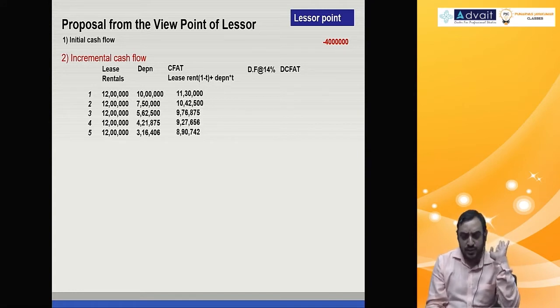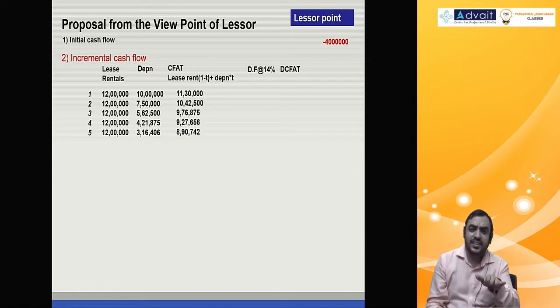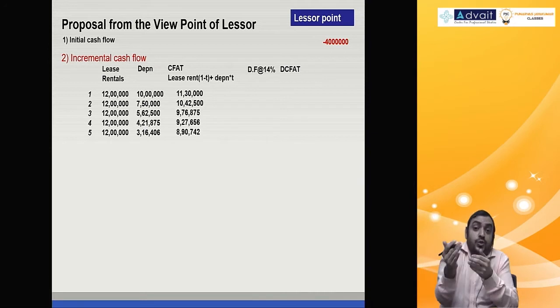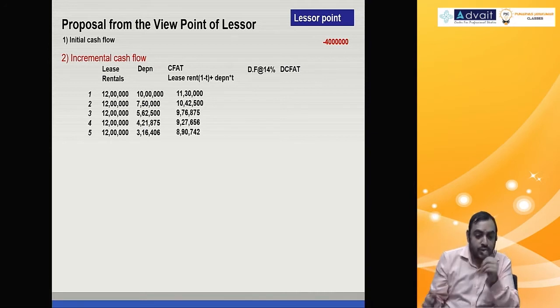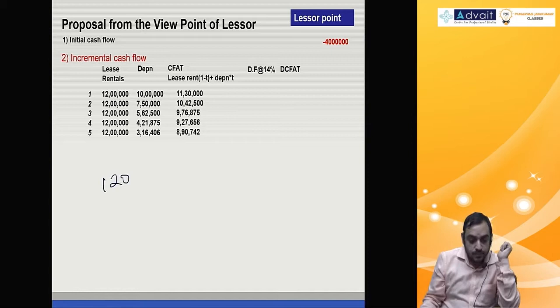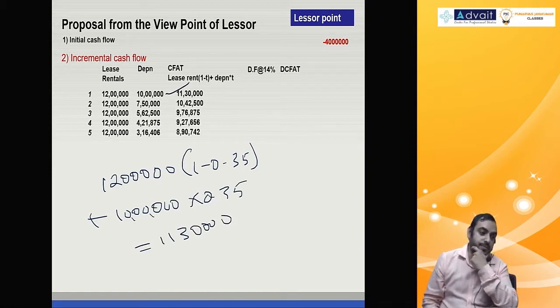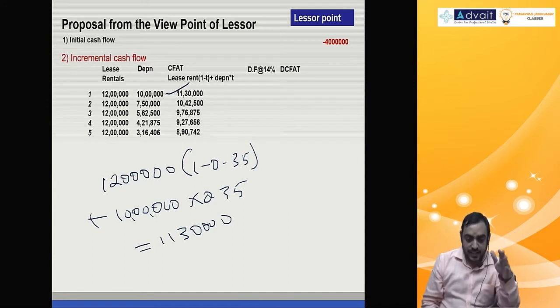Lease rental into 1 minus T, plus depreciation tax, D into T. We discussed this at the beginning of the previous chapter, today itself. EBDT into 1 minus t plus depreciation into t. Hope you remember it. So 12 lakh into 1 minus 0.35 plus 10 lakh into 0.35. That is how you get cash flow of 11 lakh 30,000. Fine? Like that for every year.